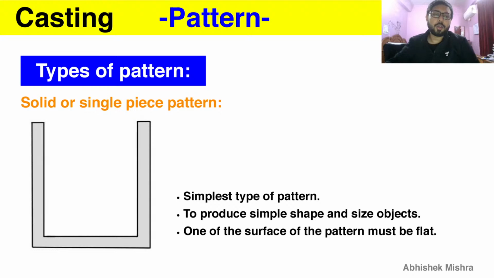So, solid or single piece pattern. This is the simplest type of pattern, used to produce simple shape and size objects. One of the surfaces of the pattern must be flat, and the bottom surface here you can see is flat.